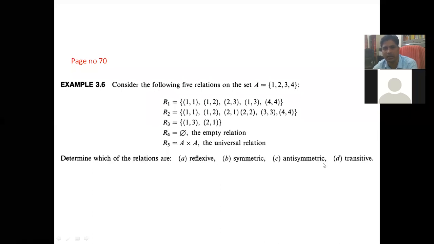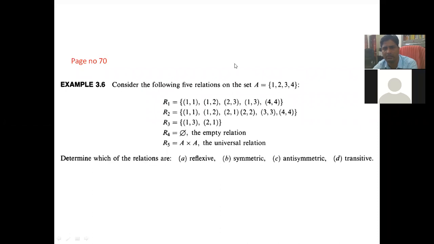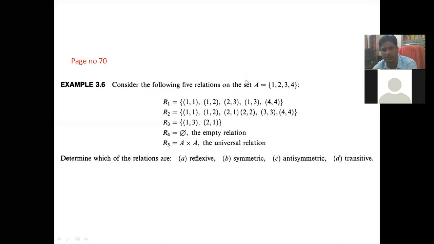In the last class, we also discussed these things, but it was not clear because of the light problem. So today we will discuss again, and we will discuss one by one the reflexive, symmetric, antisymmetric, and transitivity properties of all these relations.